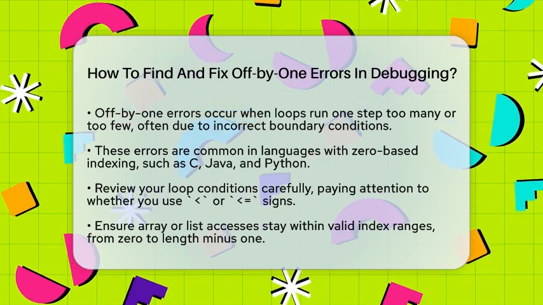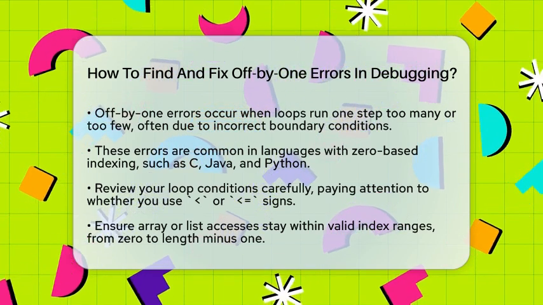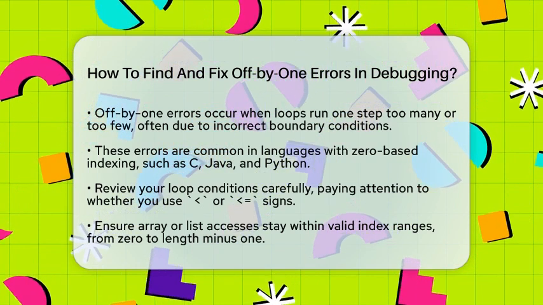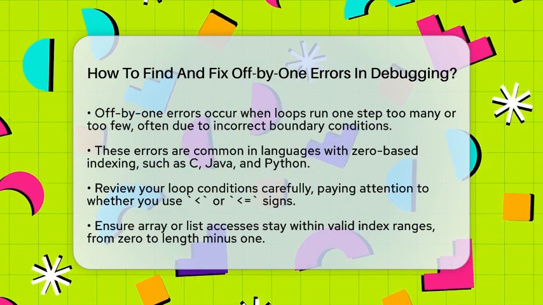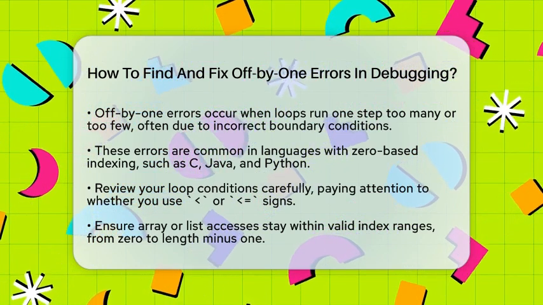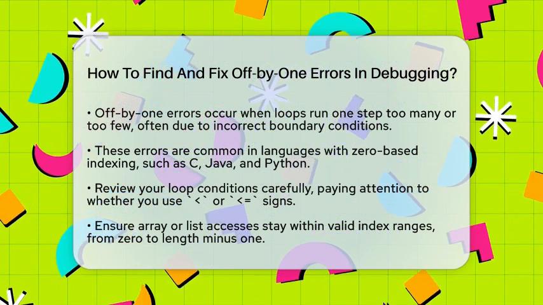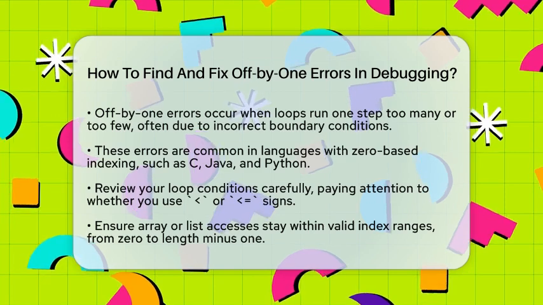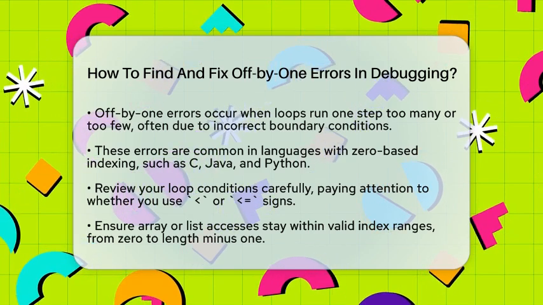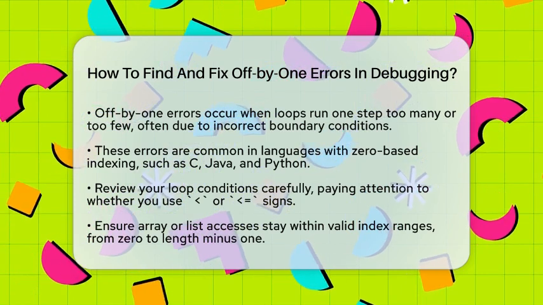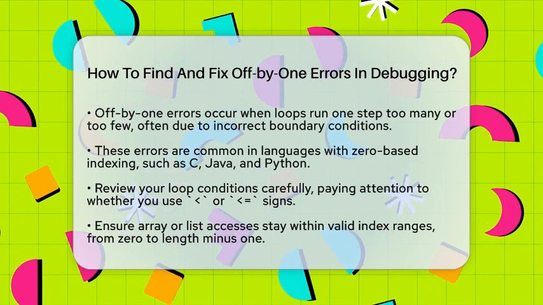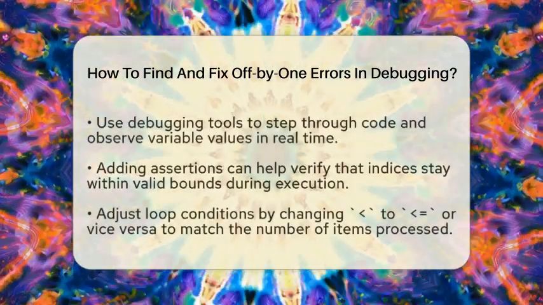To spot these errors, start by carefully reviewing your loop conditions. Check if you are using less than signs versus less than or equal signs. For example, if your list has 5 items, the last valid index is 4. If your loop runs from 0 to 5 inclusive, it will try to access an index that doesn't exist, causing an error. Conversely, if your loop stops at 4, it might miss processing the last item.